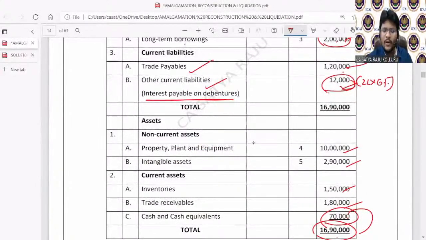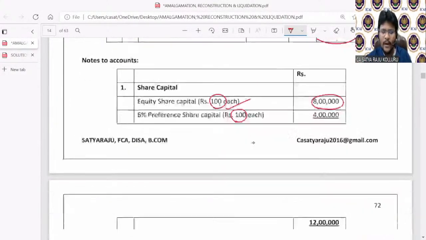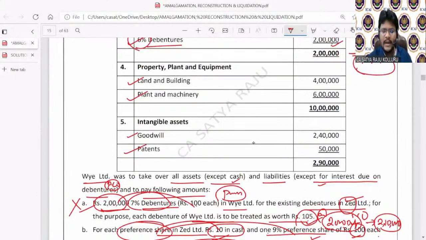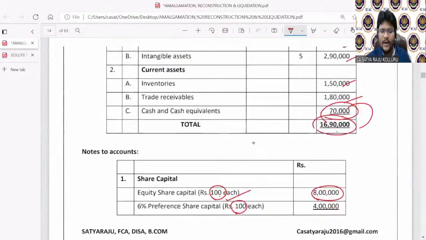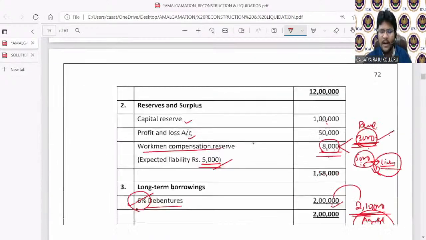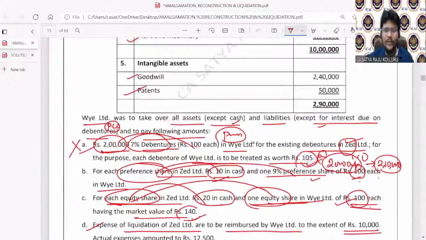Then under non-current assets, property, plant and equipment, coming to note number 4, 2 PPEs are there: one is land and building, another one is plant and machinery. Coming to intangible assets, 2 intangible assets are there: one is goodwill, another one is patent. What is the other information? Inventory, trade receivables, cash and cash equivalents. That is the balance sheet information. Sir, what about the further information? Y Limited was to take over all assets except cash and all liabilities except interest due on debentures and to pay the following amounts. By seeing this sentence, we can simply conclude that the amalgamation is in the nature of purchase.